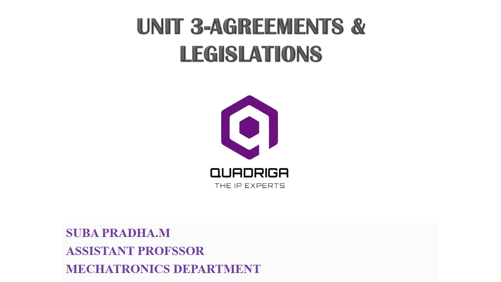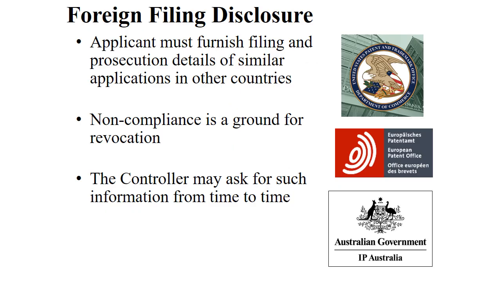Here we are going to see the continuation of Unit 3. In this presentation we are going to see the foreign filing disclosure, as well as compulsory licensing in the agreements and legislations. Then we are going to see some case studies, then the controller's findings. Okay, let me see them one by one.